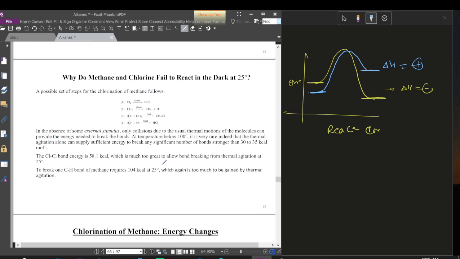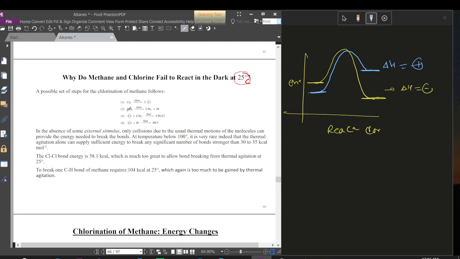So why do methane and chlorine fail to react in the dark at 25 degrees Celsius? We already said that for the alkane substitutions with the halogen chlorine, there must be the presence of ultraviolet light, and the temperature will also be high, more than 100. The higher the temperature, the more easily the reaction will occur. But if we react them in a dark environment, this will fail to react. So why? The reason behind it.